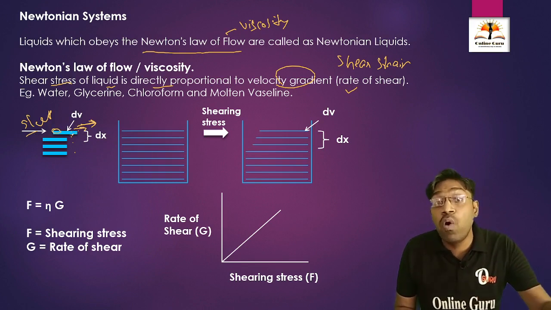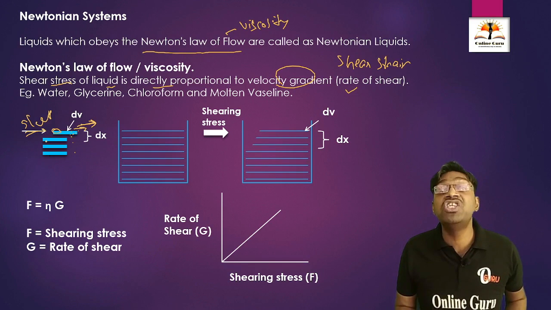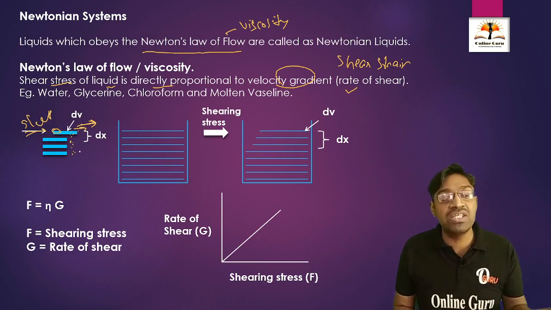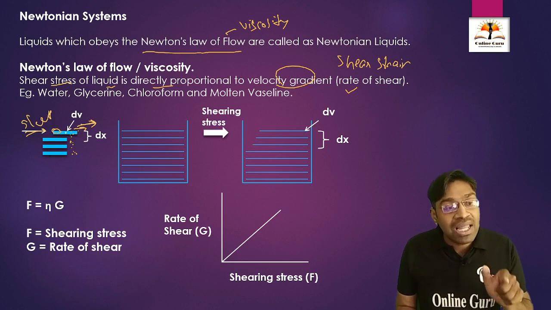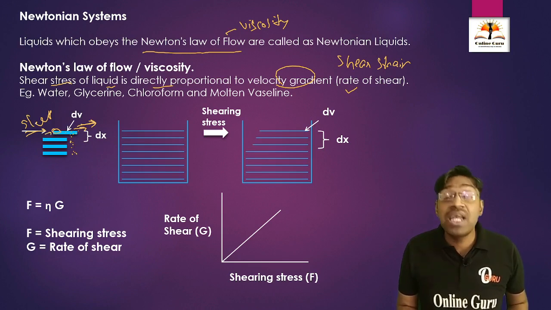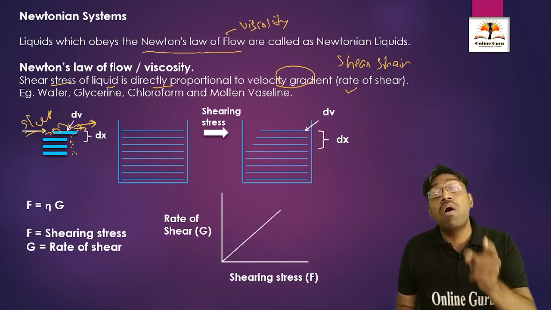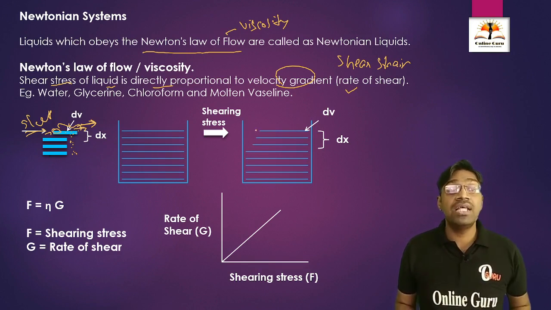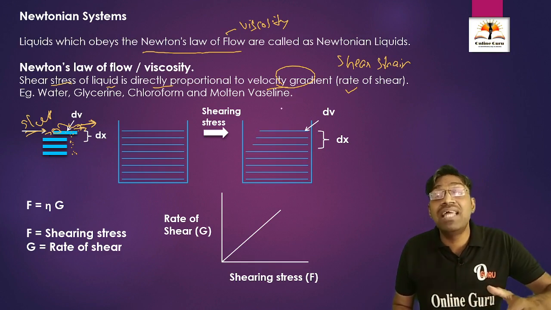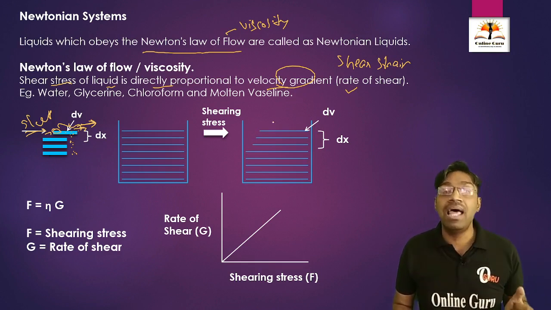The velocity of flow of this upper layer is going to change because we apply a pressure or shearing stress, as compared to the lower adjacent layers. The lower adjacent layers are not going to move because no pressure acts on these bottom layers. Only the upper layer of the water is going to move, because we apply the pressure to it. This pressure is called shearing stress, and the change in the velocity of this upper layer of the liquid is called rate of shear or shear strain. It is also called velocity gradient, because there is a change in the velocity of the upper layer of the liquid.